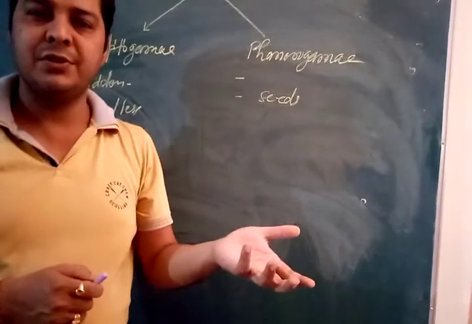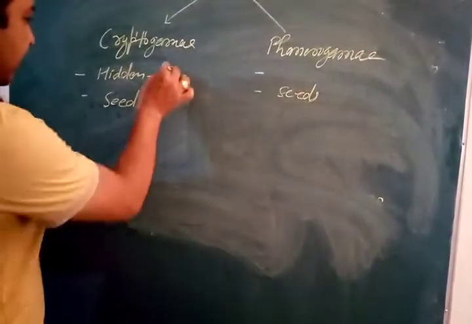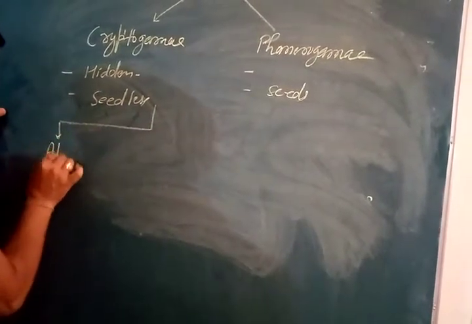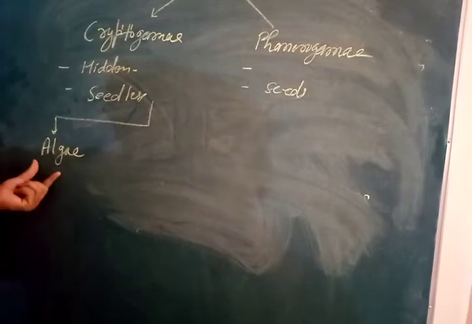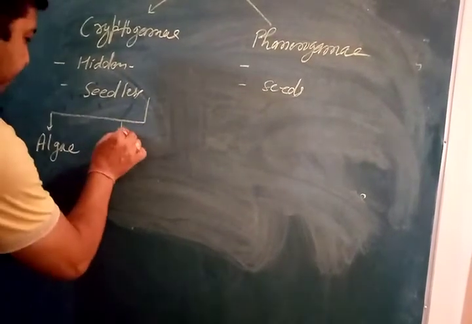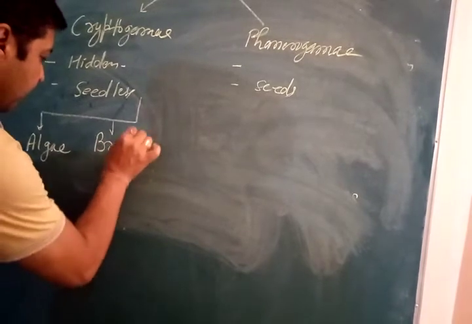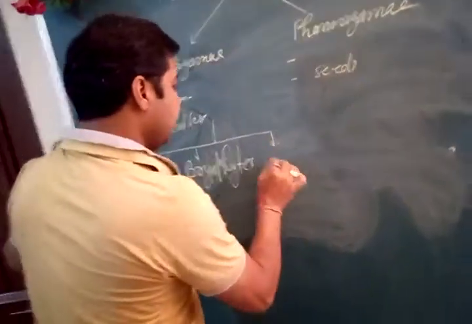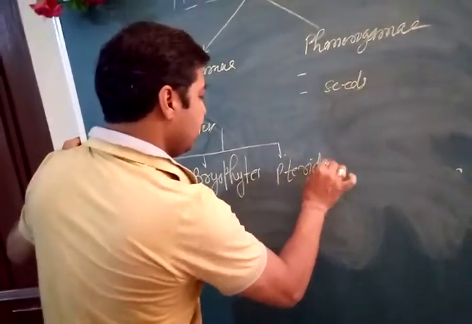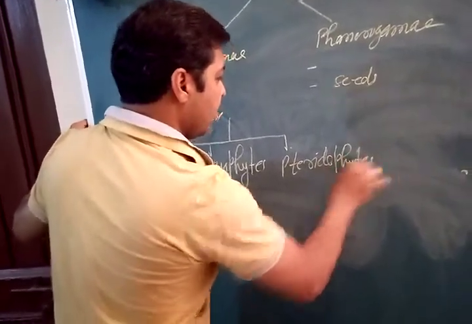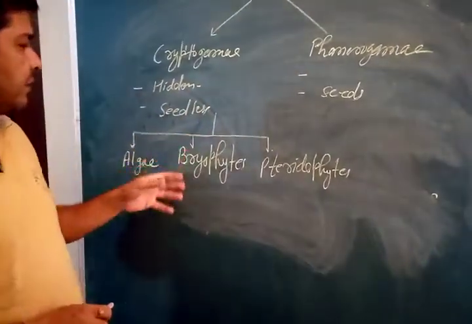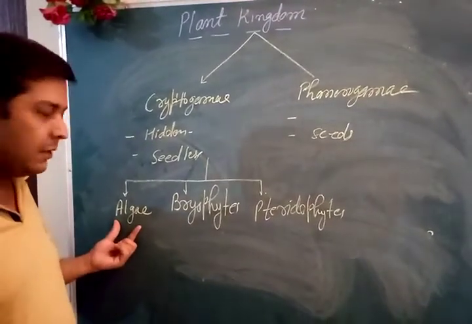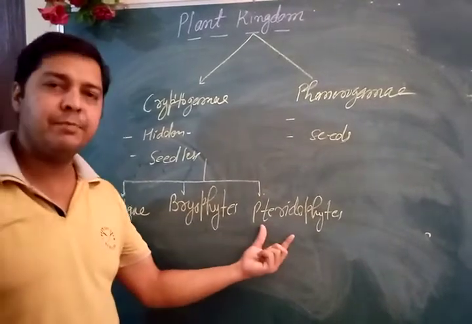of lower plants and phanerogams come in the category of higher plants. So further, on the basis of that, cryptogams are classified into three groups. The first is algae. Algae is also called thallophytes. Then bryophytes or bryophyta. And third is pteridophytes or pteridophyta. The cryptogams or lower groups of the plants are algae, also called thallophytes, bryophytes and pteridophytes.